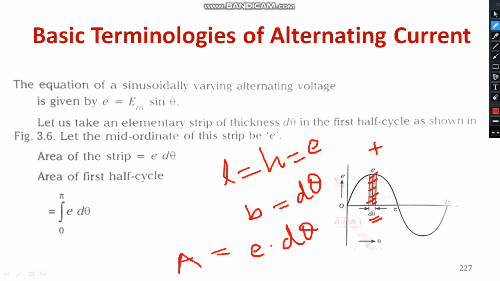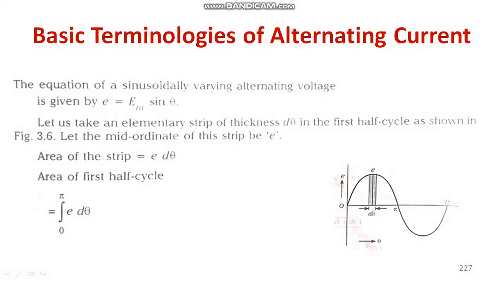Okay, now do one thing. How do we calculate the area over the complete half cycle? We have to consider this area for the complete half cycle. So you have to recall the application of integration which you already studied in mathematics. What you are supposed to do is integrate. For the complete area you need to integrate. For that purpose, what are the upper and lower limits? The lower limit should be 0 and the upper limit can be taken as pi. This is how you can calculate the total instantaneous value.